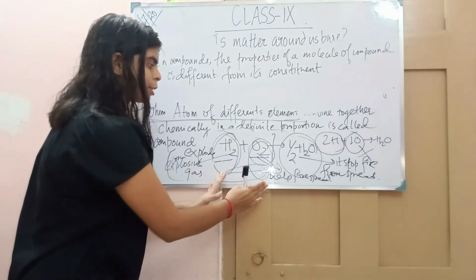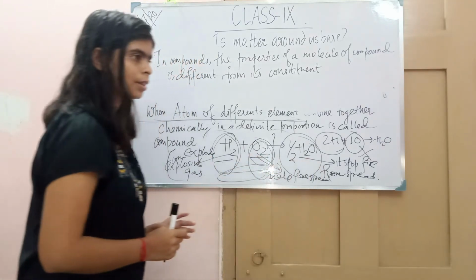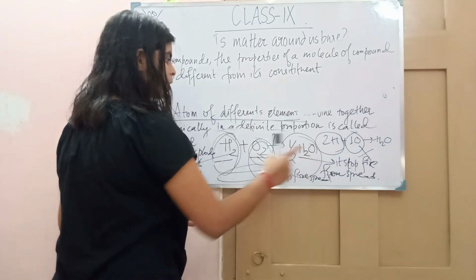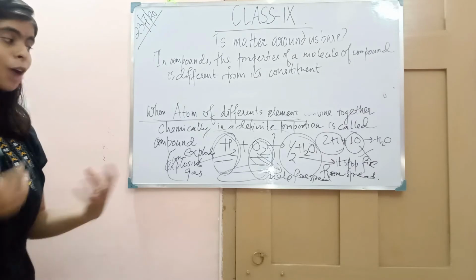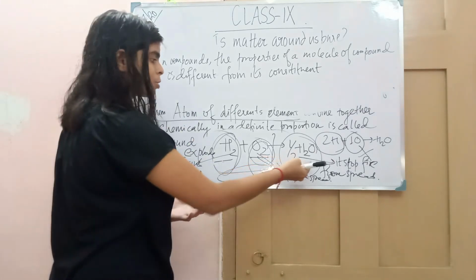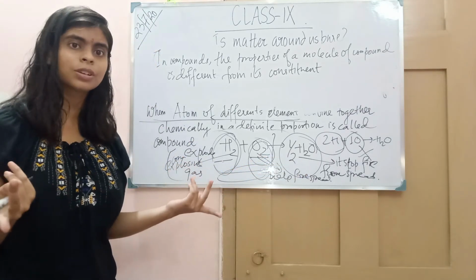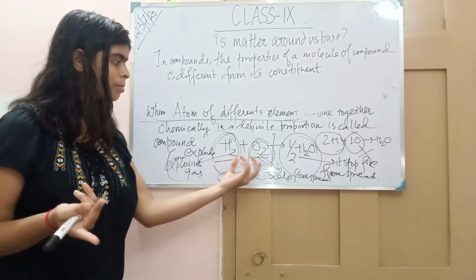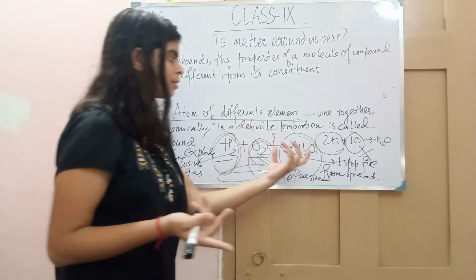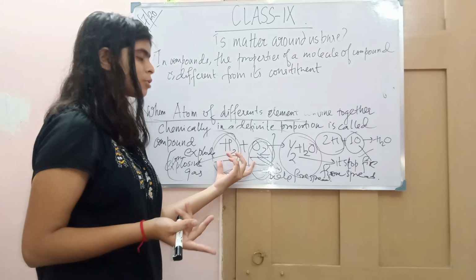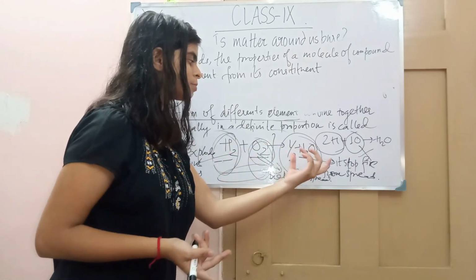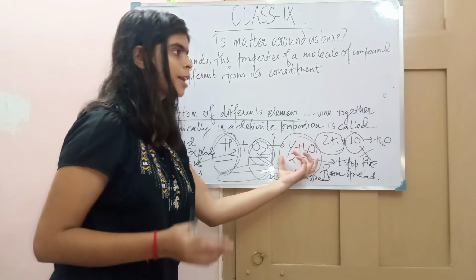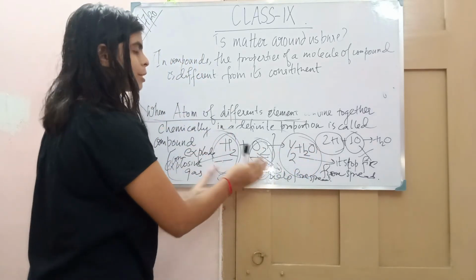These two are friendly with fire, but this is not. It stops the fire from spreading, but these two help fire to spread. So see, the property changed. Each element has a definite property, and when these two combine, the molecule that has been formed has a different property from these two elements.